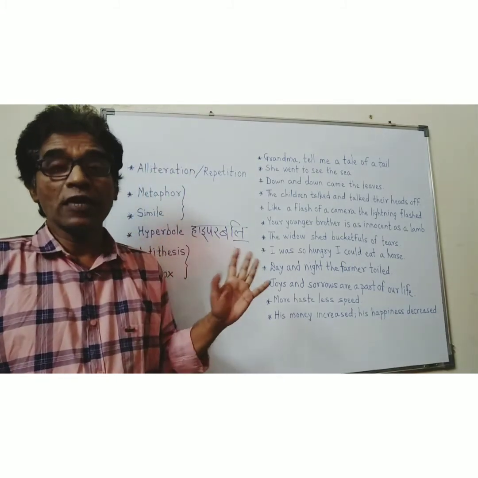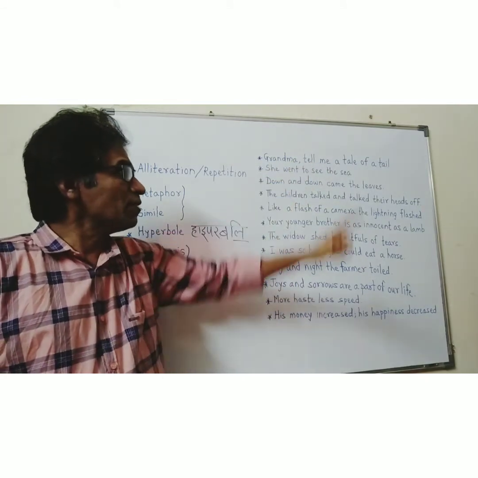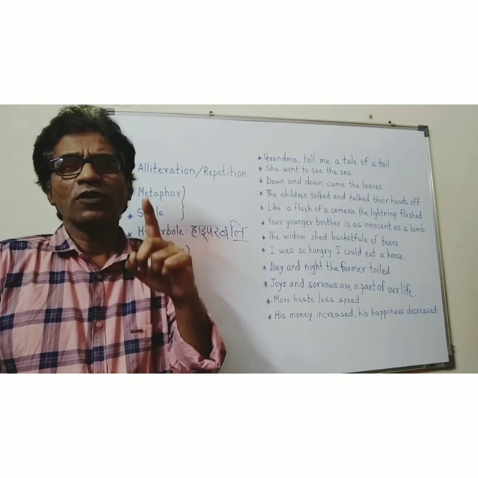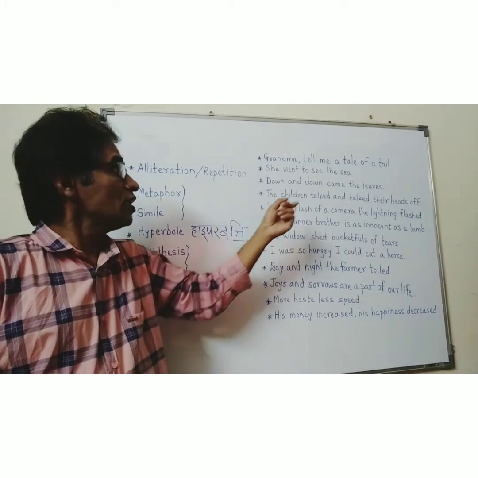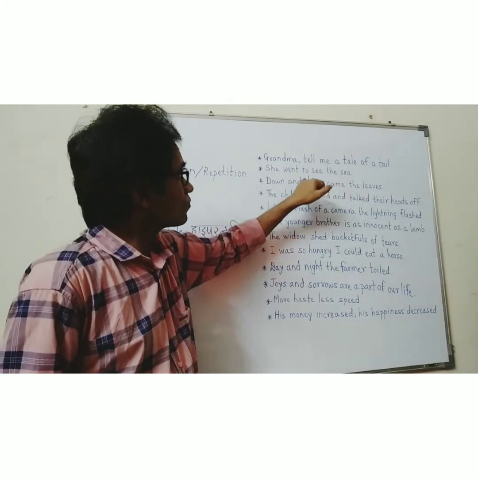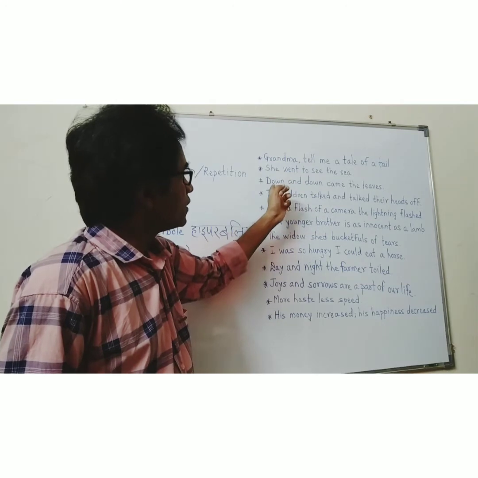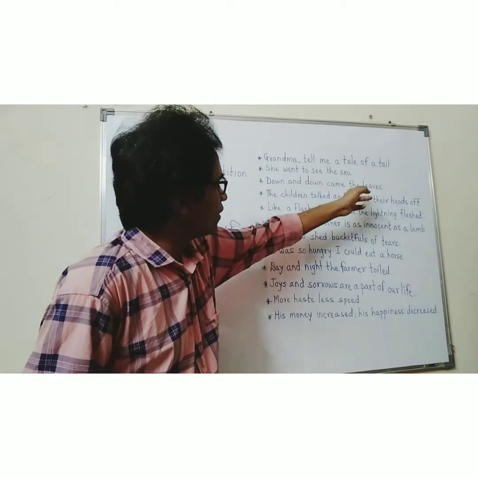Now one more last thing I want to tell you. One example can be of more than one figure of speech. Like you can see here, down and down came the leaves.